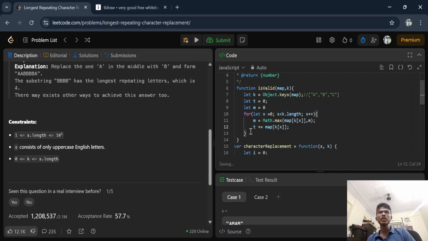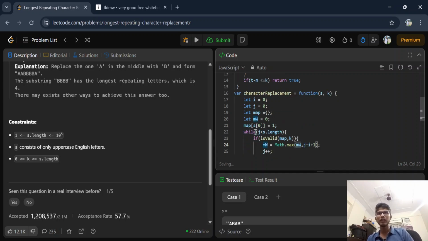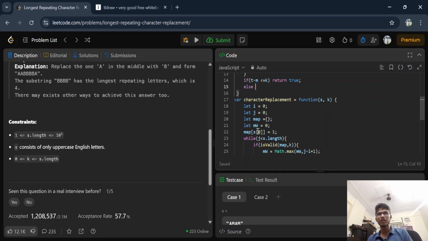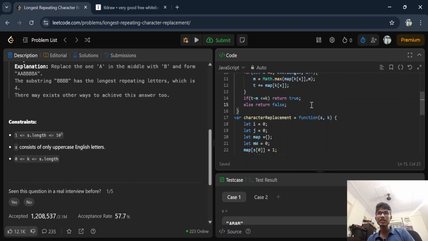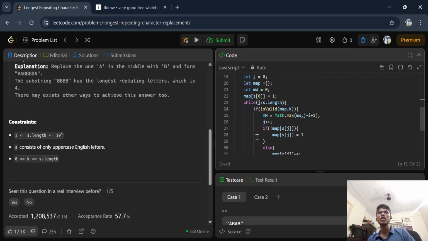Okay, let me see, am I doing any mistake? I cannot see till now any mistake here. So if my t minus m is less than or equal to k, return true, else return false. Yes, if t minus a is less than or equal to k, it means the window is valid. Window is valid, return true, else return false.